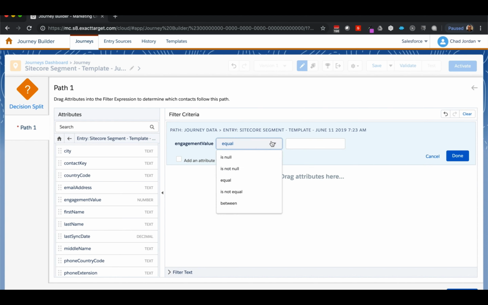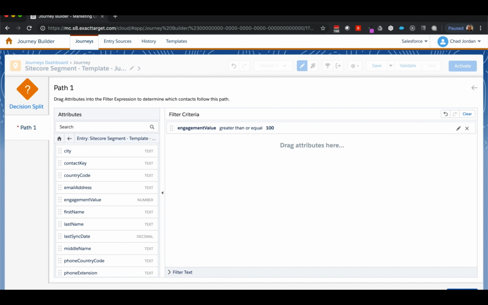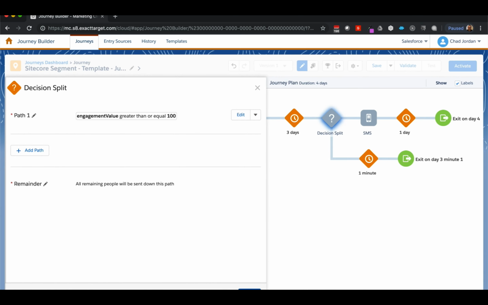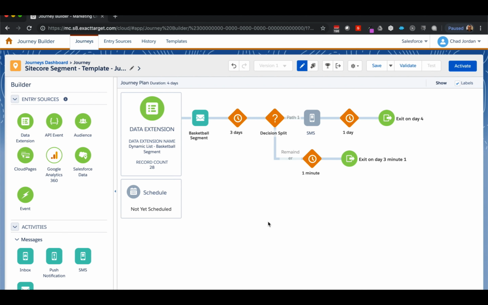For our purposes, we will send contacts who have an engagement value greater than or equal to 100 down the first path of the journey, where they will receive an additional message. From here, Karen will continue building out her journey, validate, test, then activate that journey to start sending messages out to her customers.